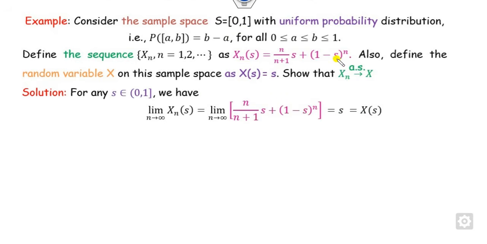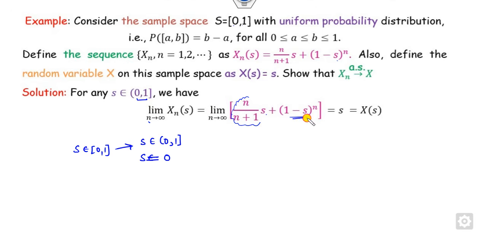So what is the value of s? It belongs to [0, 1]. So it means there are several cases. The first case is that s lies in the open interval (0, 1). The second case is that s is 0. Now we can start with the first case: when s belongs to the open interval (0, 1), what is the limit of this as n approaches infinity? This value is nothing but 1.